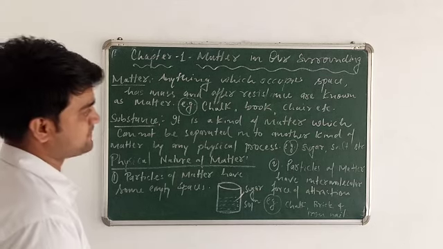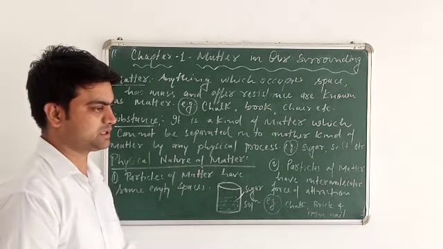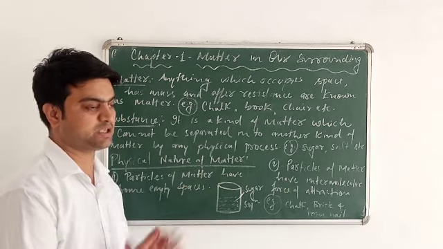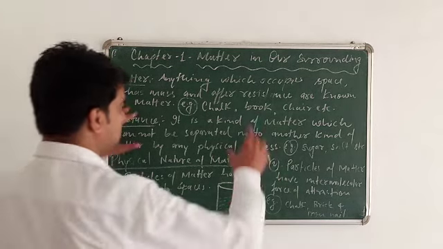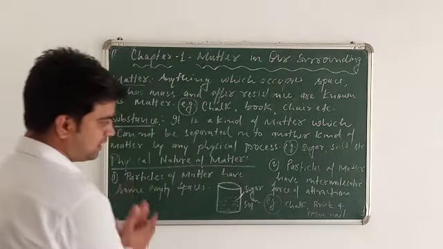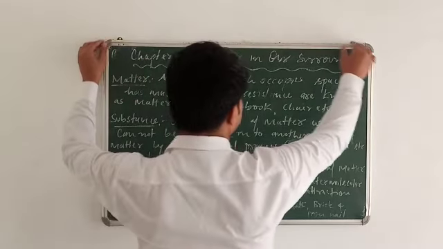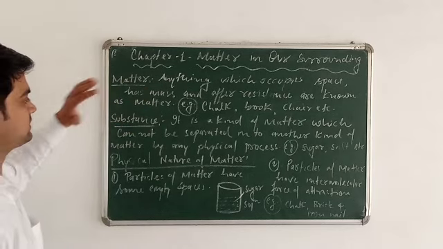Anything which occupies space, every object which has the tendency to occupy space, is in the category of matter. Suppose this board is an object, so it occupies this total area. That means it occupies space, so it is a matter.